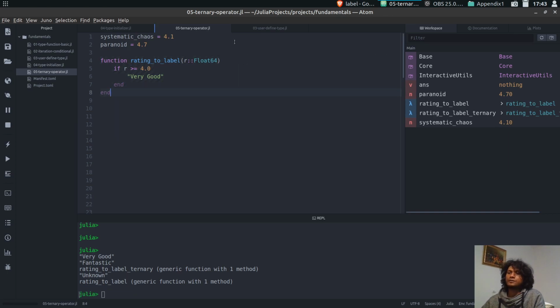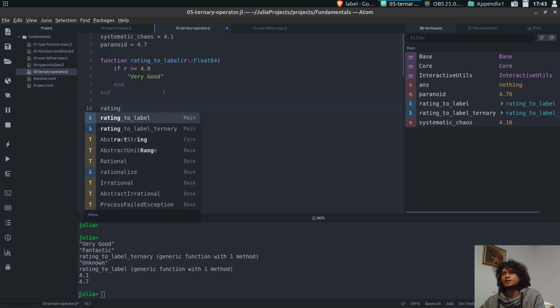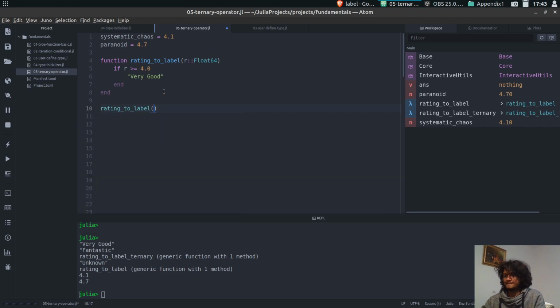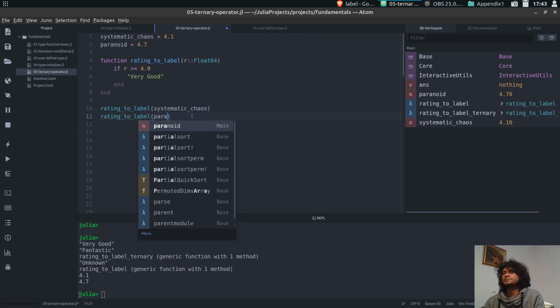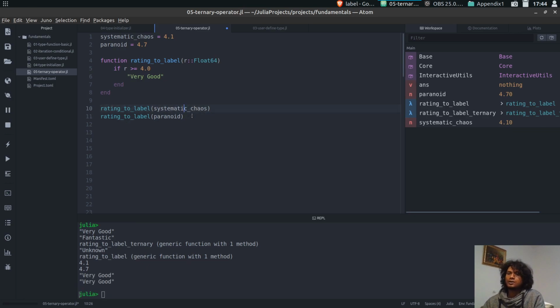So that's our first function, and we can redefine that, and then if we want to use it, rating to label, we can provide first Systematic Chaos, and we can do the same for Paranoid. So for Paranoid it returns very good, and for Systematic Chaos also it returns very good.